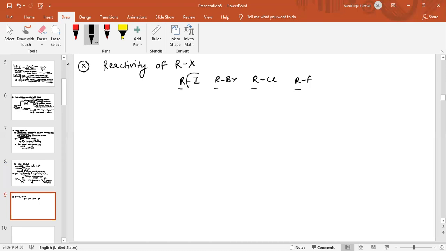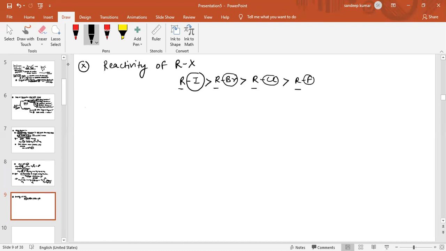The size of I is larger than the size of bromine, then Cl is smaller and fluorine is the least. So which is a good leaving group? Iodine is a good leaving group. Therefore, the reaction will occur faster in case of RI. So the reactivity of RX will be: RI will react faster than RBr, then RCl and then RF in Wurtz reaction.